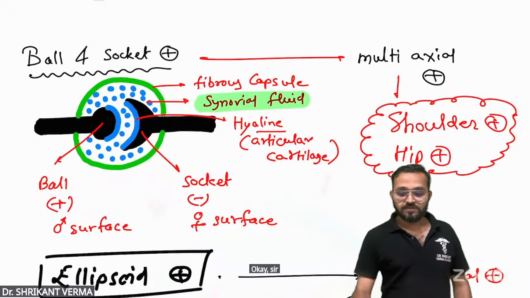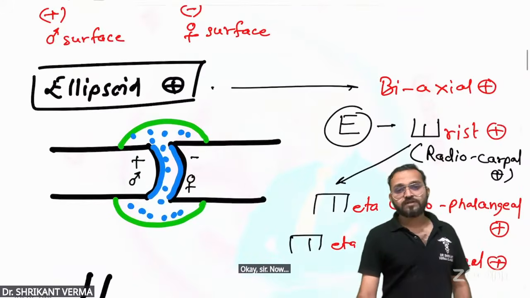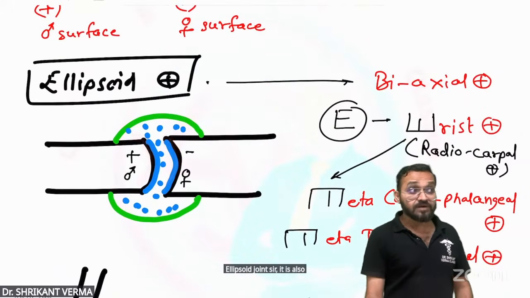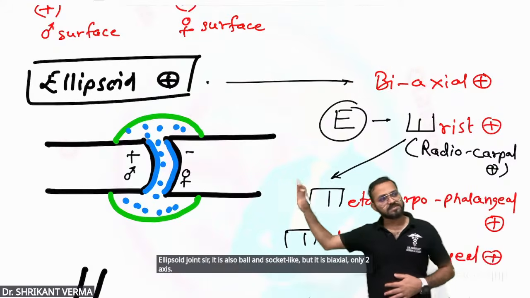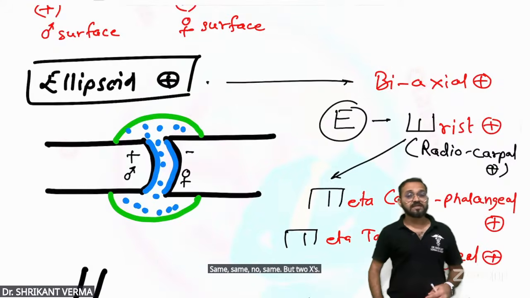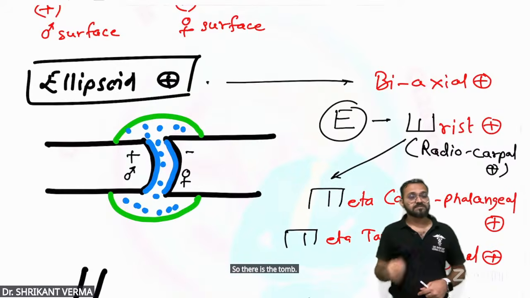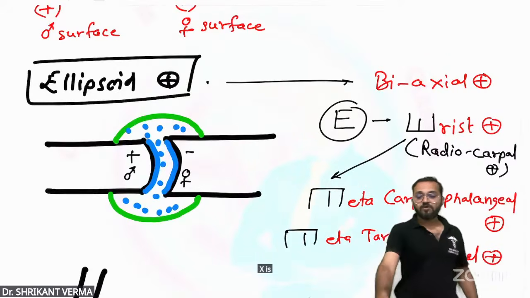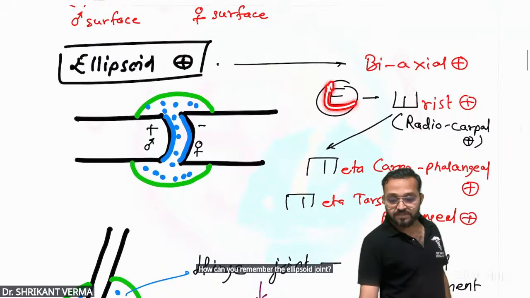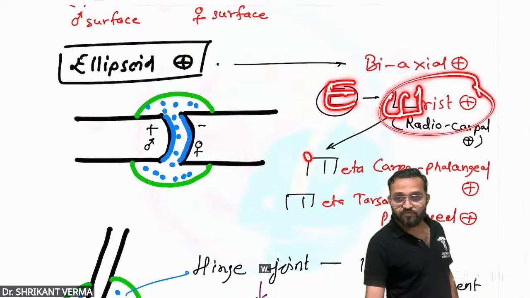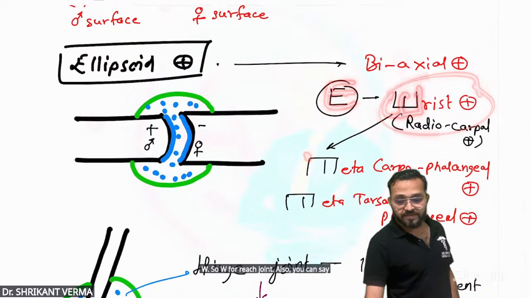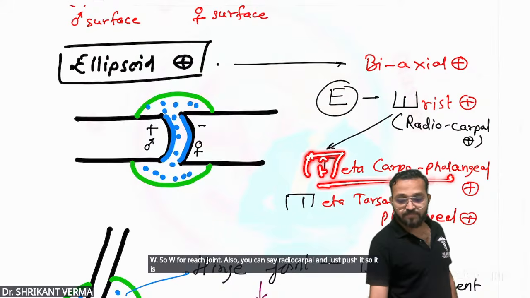Okay, sir. Now, ellipsoid joint. Sir, it is also ball and socket like, but it is biaxial, only two axes. Same, no? Same, but two axes, like the wrist joint. How can you remember the ellipsoid joint? E for ellipsoid, just push it, W. So W for wrist joint. Also, you can say radiocarpal, and just push it. So it is M, metacarpophalangeal, metatarsophalangeal.